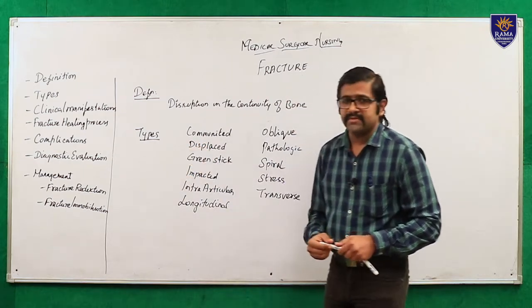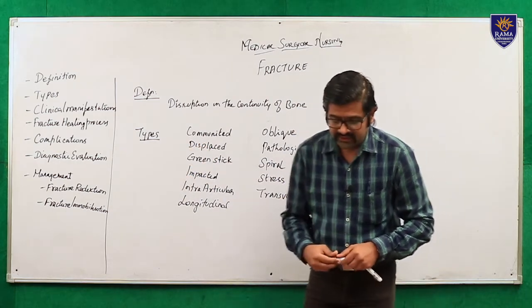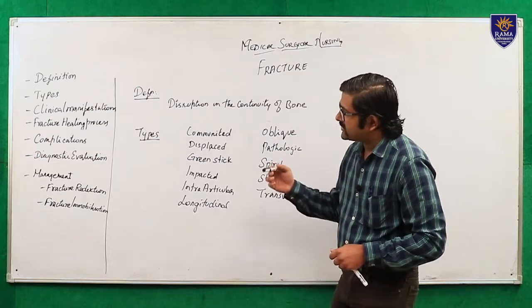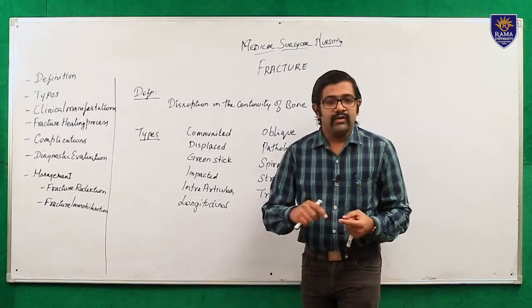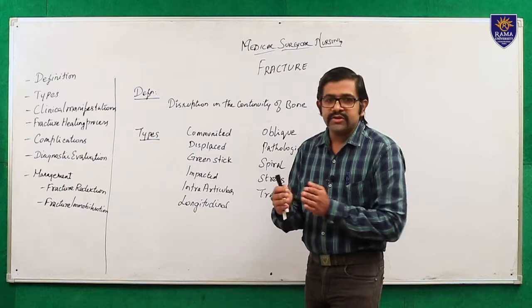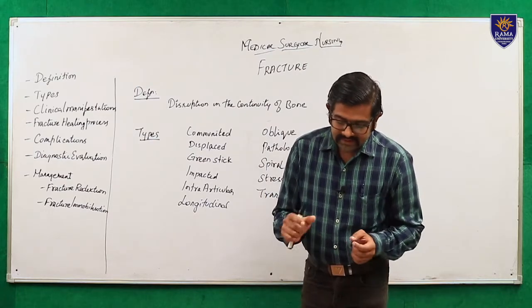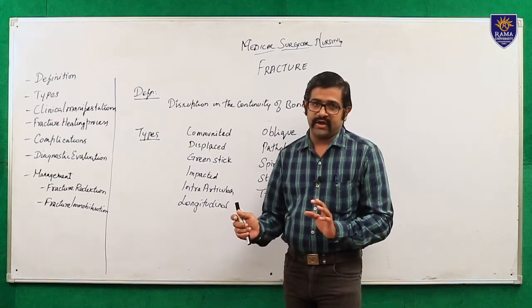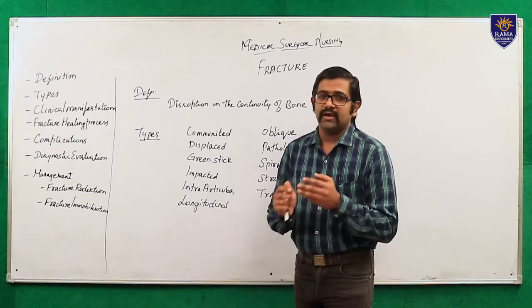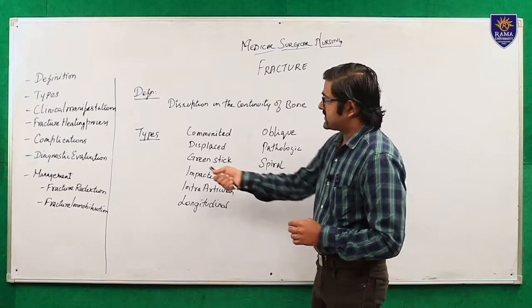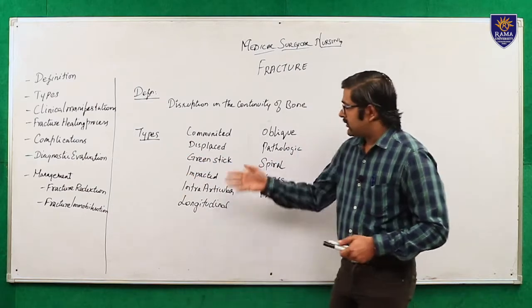Next are the types. What are the types of fracture? First, we classify fractures into types, then by communication or non-communication with the external environment, and the third one is whether it is a stable or unstable fracture. These are the most common classifications. According to the types, there are 11 types.